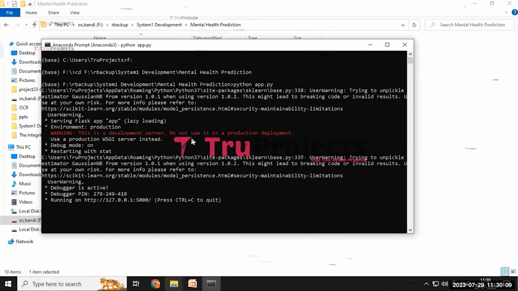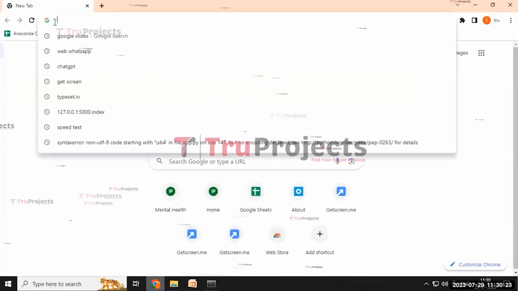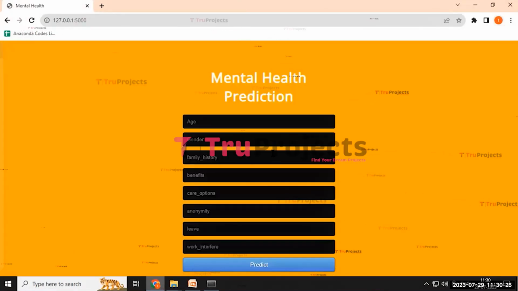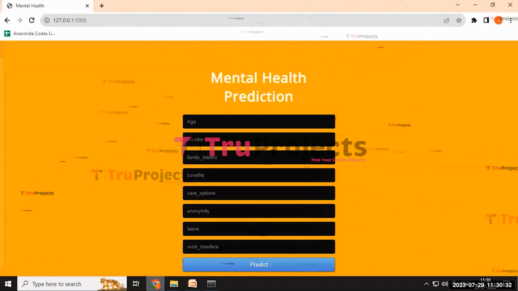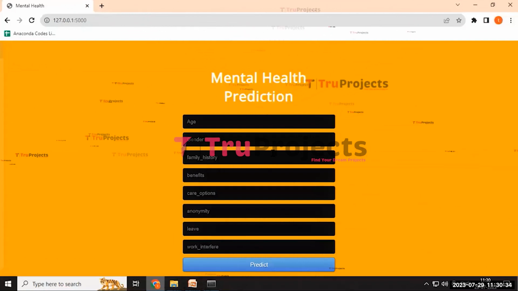Here the Flask framework will host the default address like this, and we need to copy this address and paste it on any web browser of our choice. I prefer to use Google Chrome, so opening this and pasting this link and then clicking on the enter button. Here we get a screen like this where we need to fill the details of the columns within it.